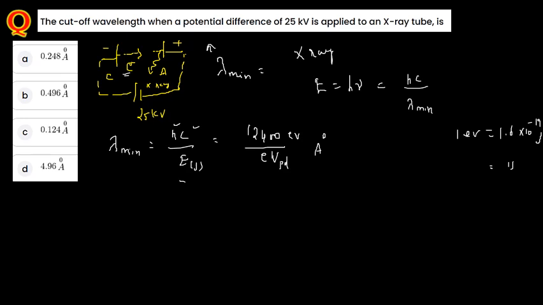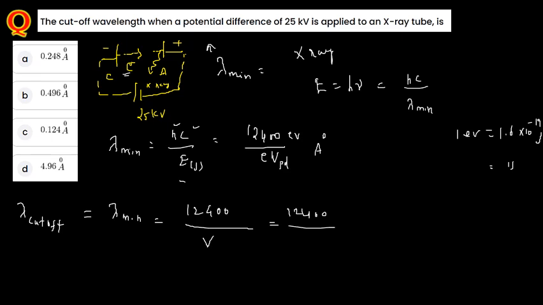Now you can mention here lambda minimum or even lambda cutoff. Both are the same here. To understand, if I mention both, lambda cutoff or lambda minimum will be equal to 12,400. You always remember this value, 12,400, which is in electron volt, divided by V. That's all the value here. See this one, 12,400.